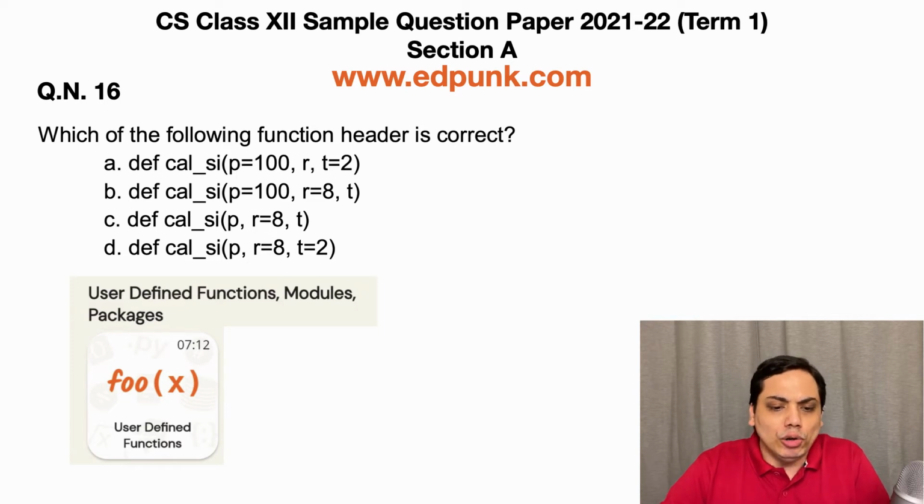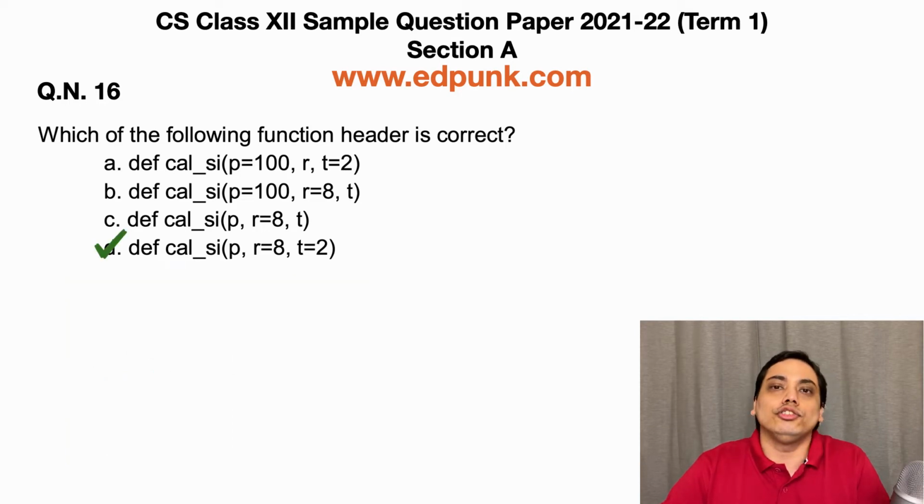Option B, p=100, r=8, t, and option C, p, r=8, t are also not valid for the same reason, as these keyword parameters happen to be before a non-keyword parameter. In the final option D, all keyword parameters r=8, t=2 are towards the end, and this makes this header a valid header. So the correct answer is option D.